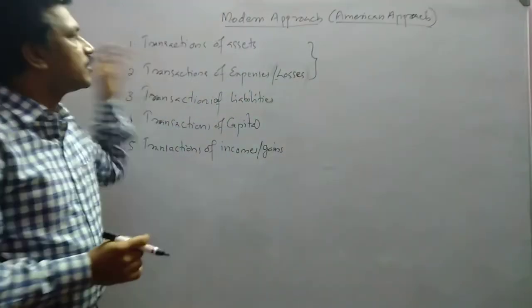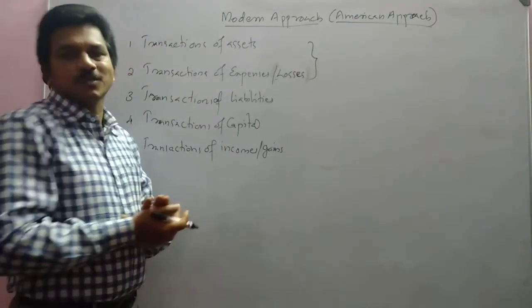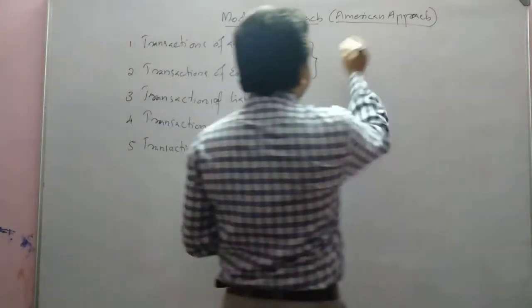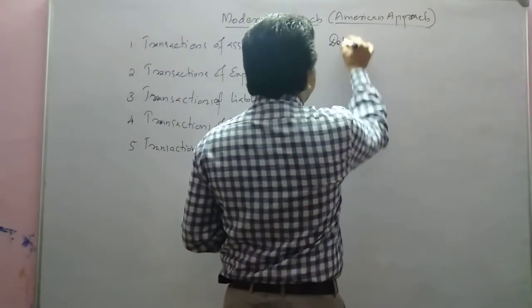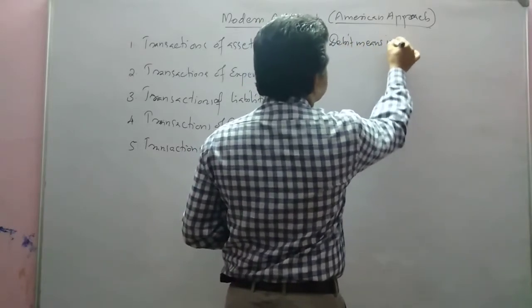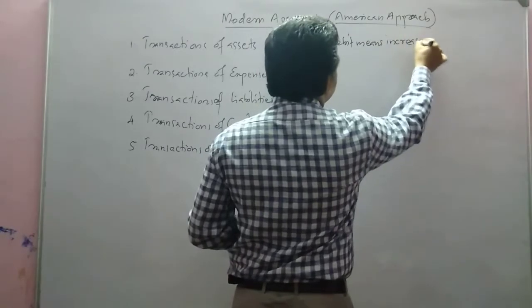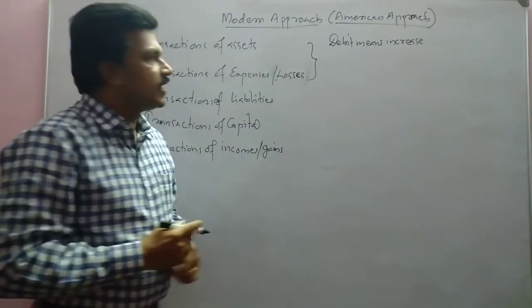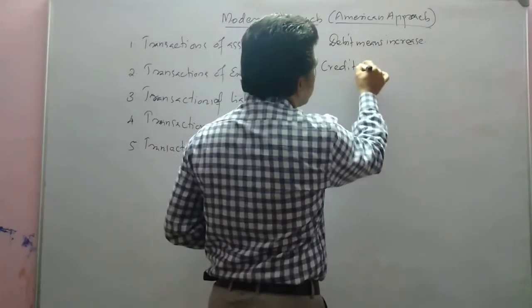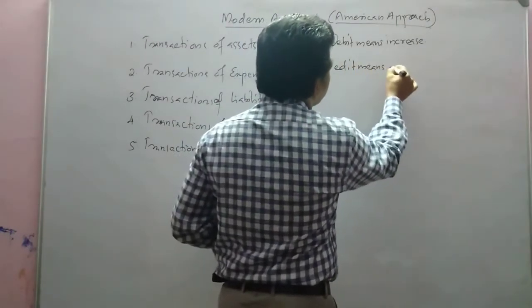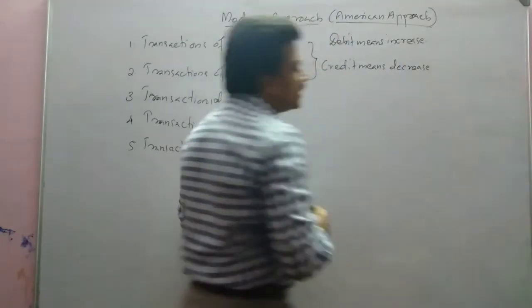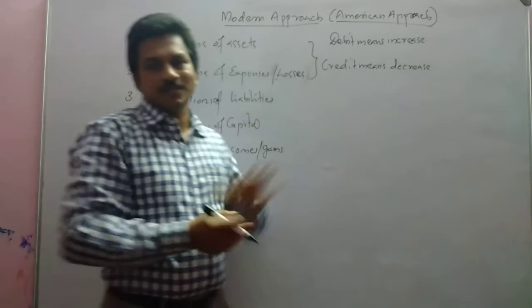What is that rule? Debit means increase, and credit means decrease. Debit means increase and credit means decrease.